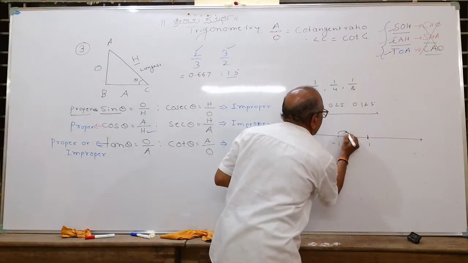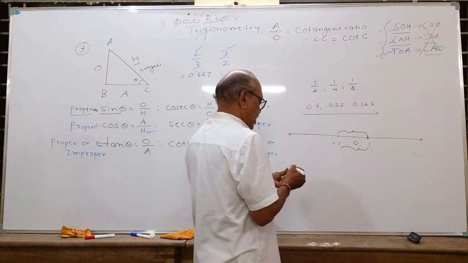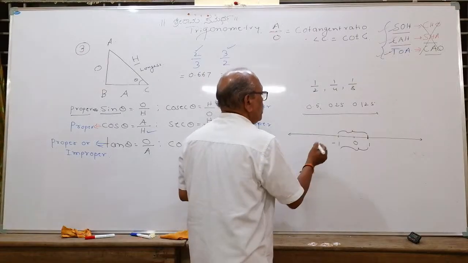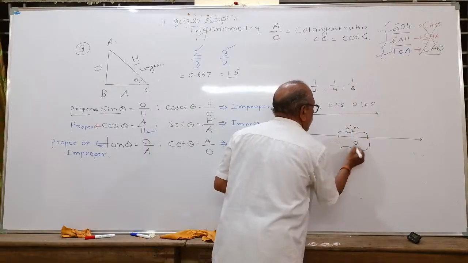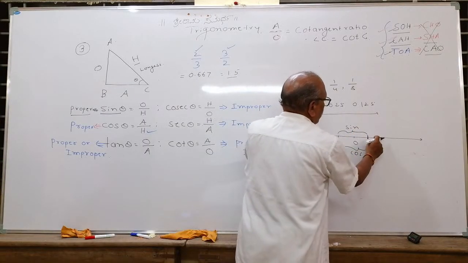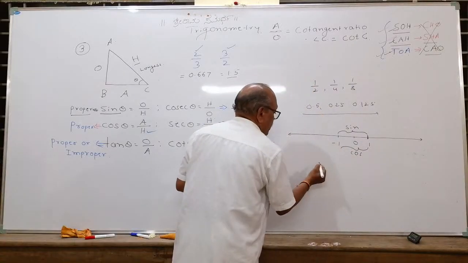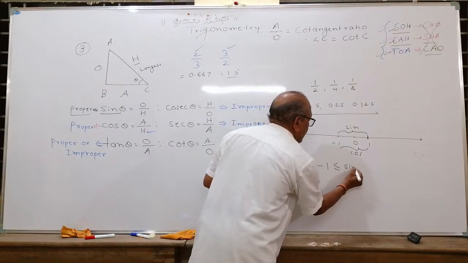Therefore, as sine and cos are, sometimes the values may be positive or negative. Therefore, sine theta, that is, sine and cos ratios, values lie between what? -1 and +1. This we write mathematically as -1 is less than or equal to sine theta.